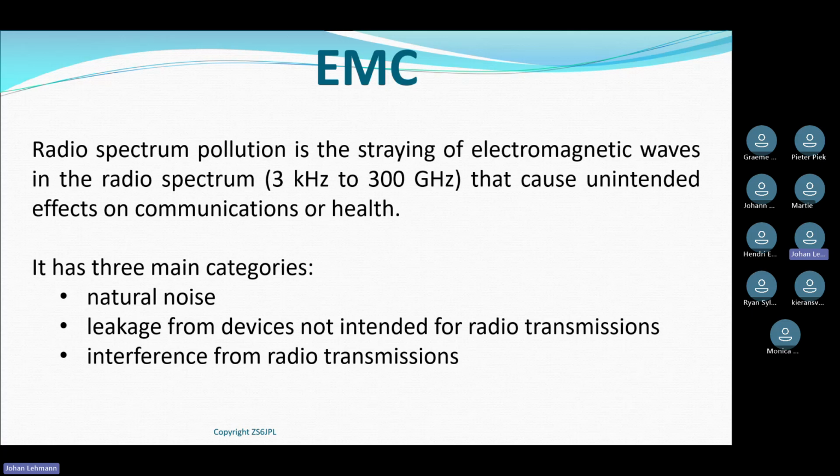Then leakage from devices not intended for radio transmissions. So going back to our definition, unintentional radiation. And then the other one is interference from radio transmissions, intentional radiators. And those are the three things that contribute to radio spectrum pollution.